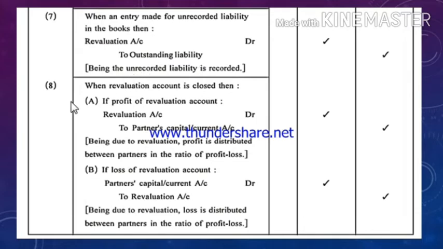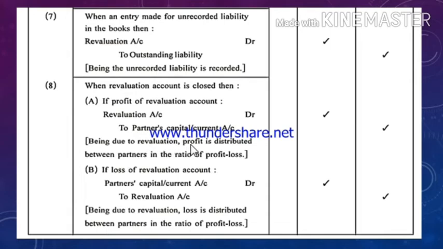Last but not the least, a very important entry of the revaluation account, that is when the revaluation account is closed, if by closing the revaluation account the total of credit side is more compared to debit side, then the difference will come on the debit side and it will be called profit of revaluation account. The profit of revaluation account will be transferred to the partners' capital or current account in their old profit sharing ratio. The entry would be revaluation account debit to partners' capital or current account credit.